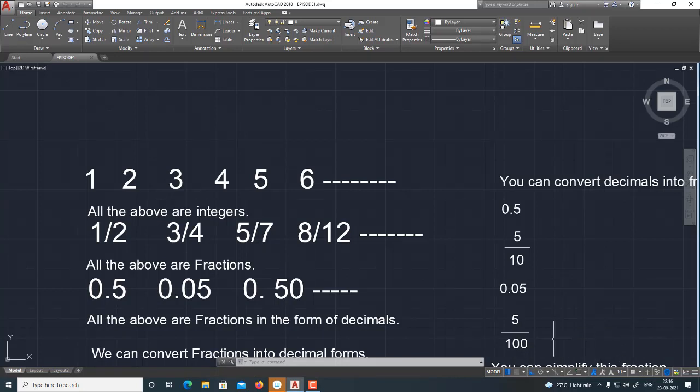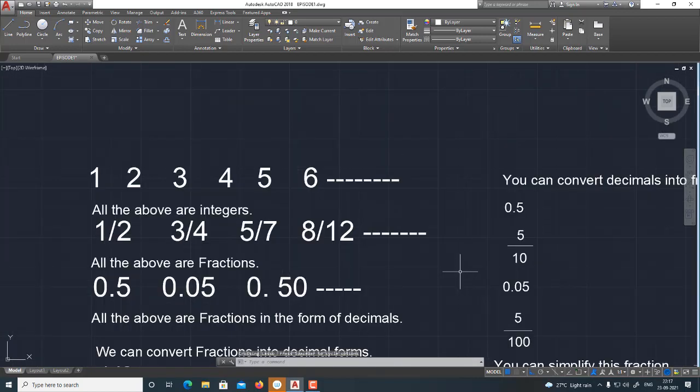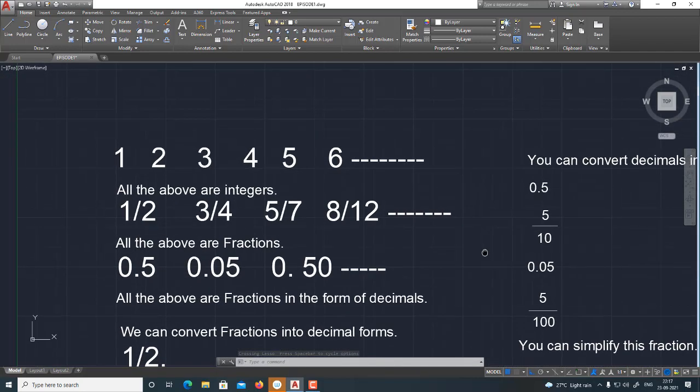Moving on. 1, 2, 3, 4, 5, 6: all the above are integers. 1 by 2, 3 by 4, 5 by 7, 8 by 12: all the above are fractions. 0.5, 0.05, 0.50: all the above are fractions in the form of decimals.